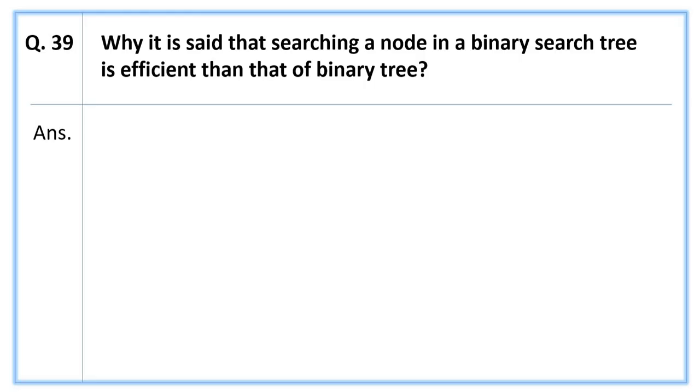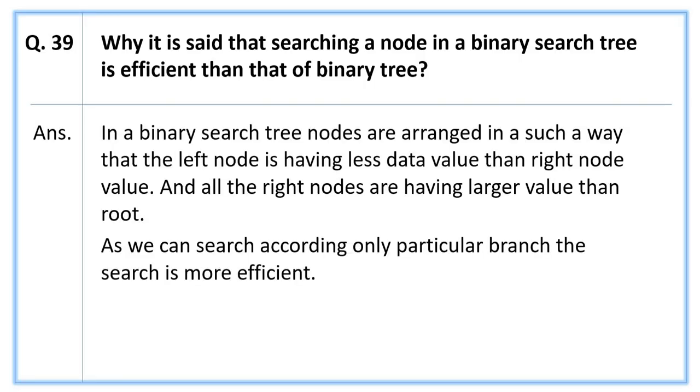Next, why is it said that searching a node in a binary search tree is more efficient than in a binary tree? The answer is, in a binary search tree, nodes are arranged in such a way that the left node has a lesser data value than the root, and all the right nodes have a larger value than the root. As we can search only a particular branch, the search is more efficient.